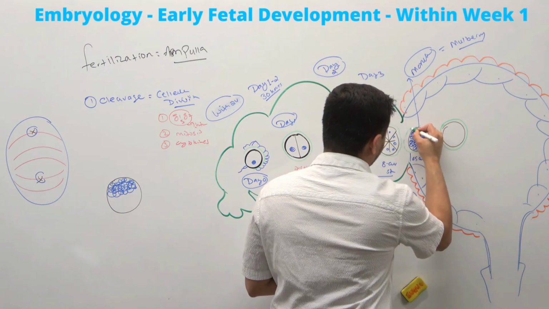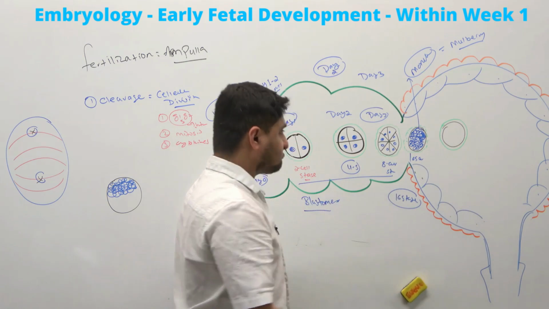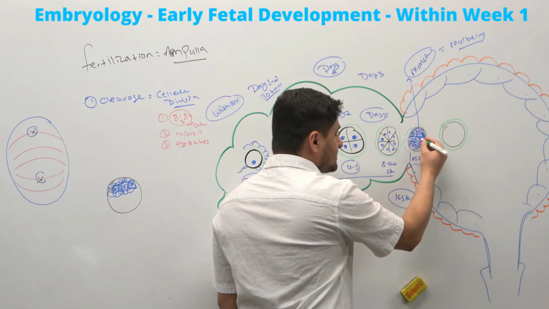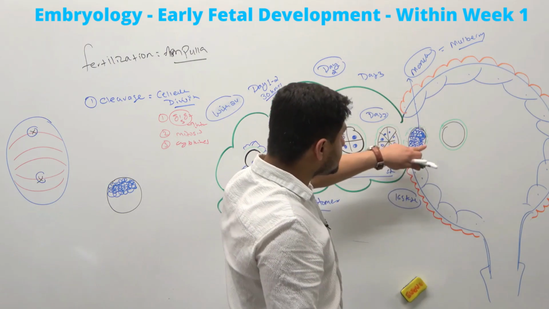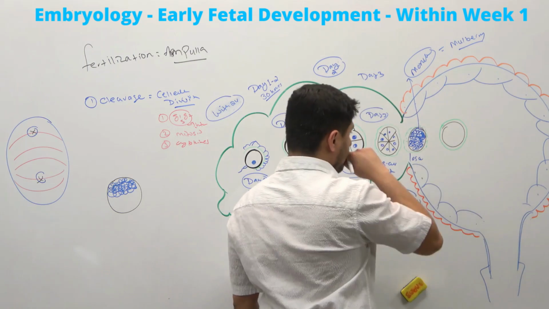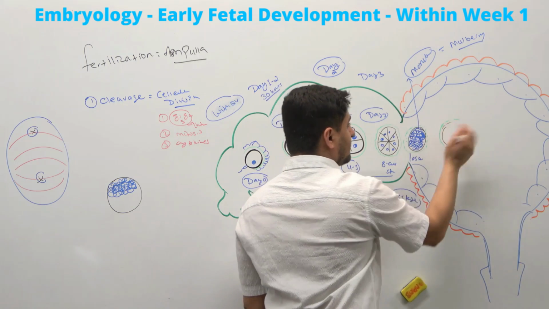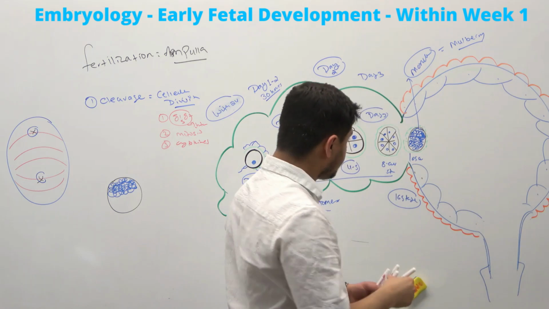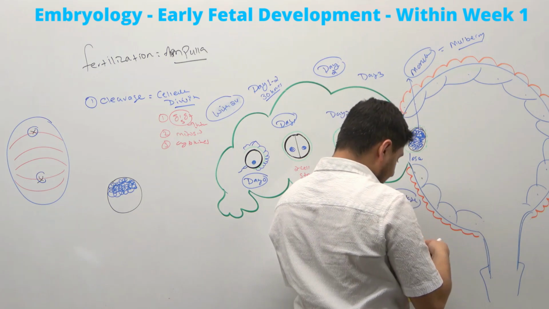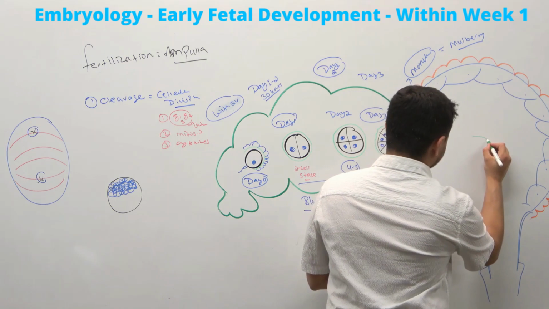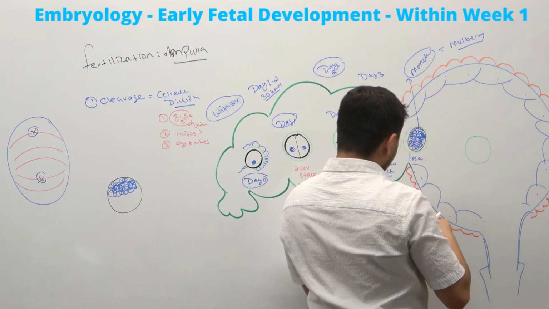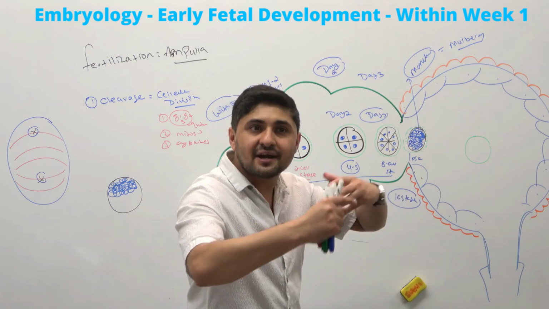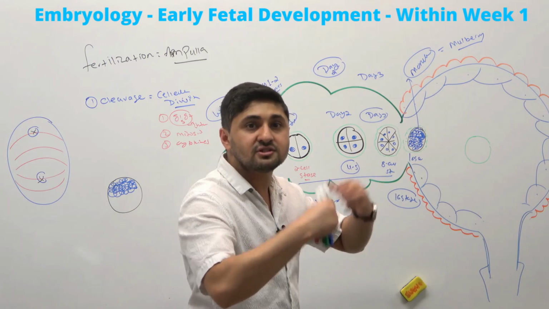Around day 4, or after day 4, or maybe day 5, this 16 cell stage morula moves into the uterine cavity right here. This happens on day 5. You still have the zona pellucida, and these cells go through more cellular divisions, making more layers of cells.